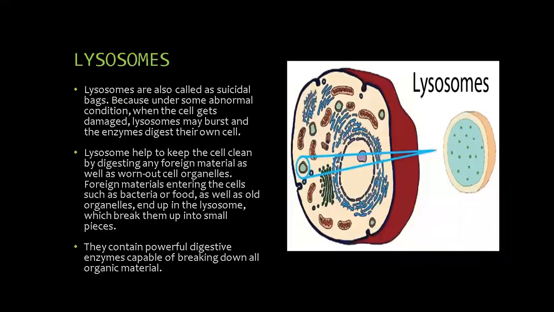Let's learn about lysosomes. Lysosomes are also called suicidal bags because under some abnormal condition, when the cell gets damaged, lysosomes may burst and the enzymes digest their own cell. Lysosomes help to keep the cell clean by digesting any foreign material as well as worn out cell organelles. Foreign materials entering the cell such as bacteria or food, as well as old organelles, end up in the lysosome, which breaks them up into small pieces. They contain powerful digestive enzymes capable of breaking down all organic matter.